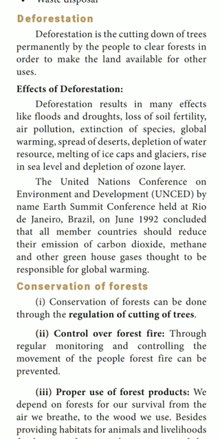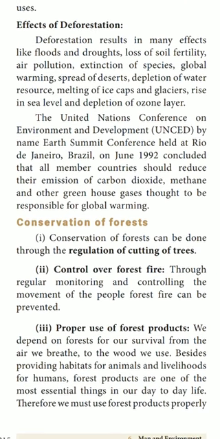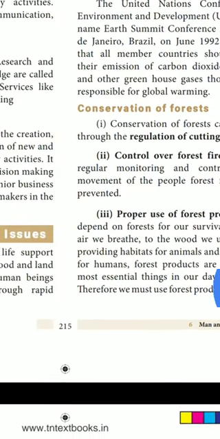Conservation of forest can be done through the regulation of cutting of trees, control over forest fire. Through regular monitoring and controlling the movement of people, forest fire can be prevented. Next, proper use of forest products. We depend on forest for our survival, from the air we breathe to the wood we use, besides providing habitats for animals and livelihood for humans. Forest products are one of the most essential things in our day-to-day life. Therefore, we must use forest products properly.